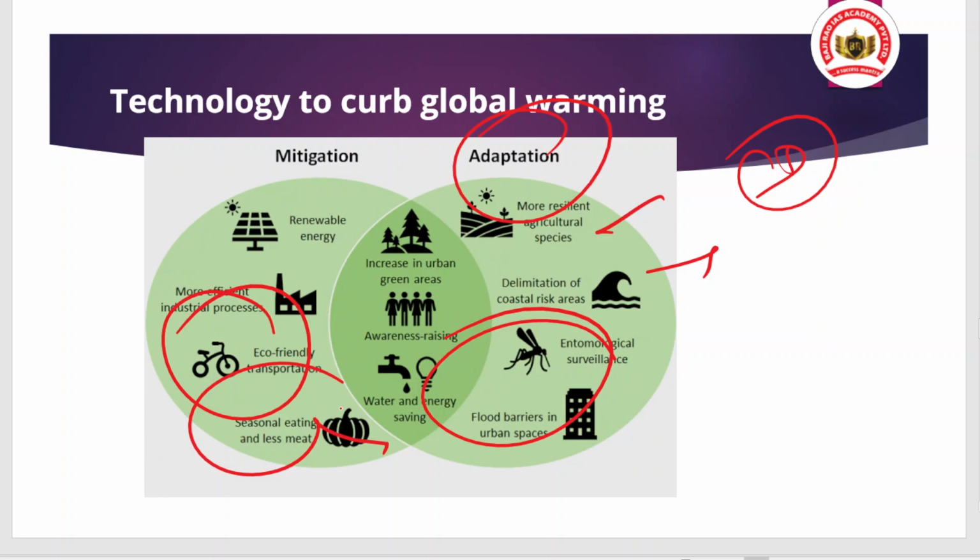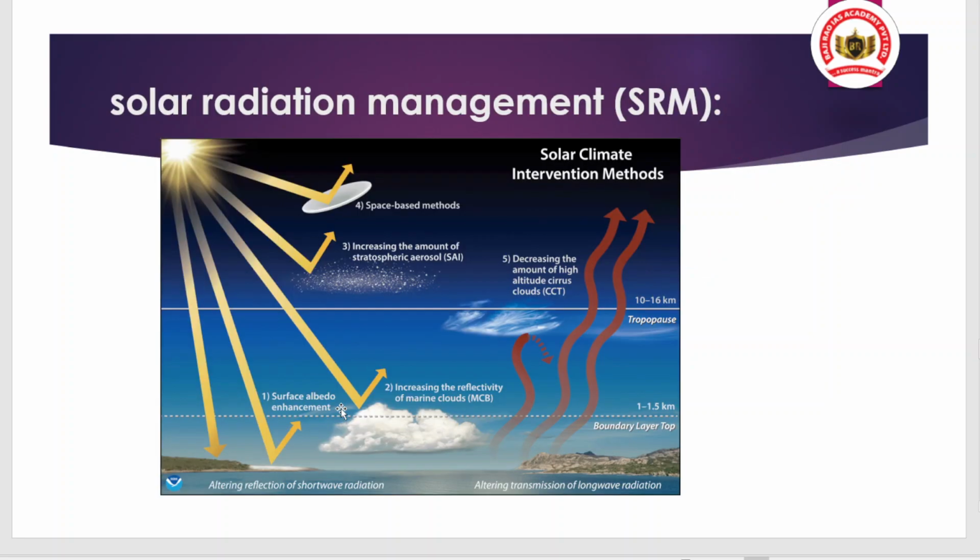Now coming to the main article, the main article is focusing on mitigation techniques, and this mitigation technique that has been referred to here is the solar radiation management technique, and it is at an experimental stage. Its impact at the global level is not known very much, so we should be careful about implementing this mitigation strategy. Now what is solar radiation management?